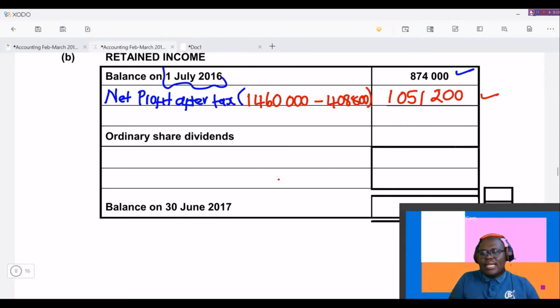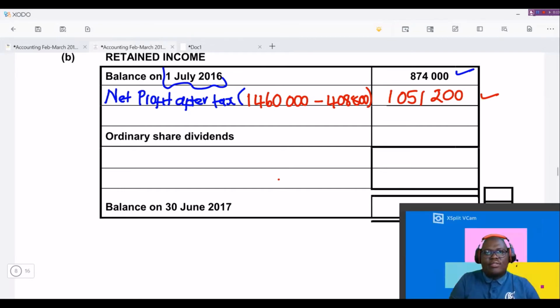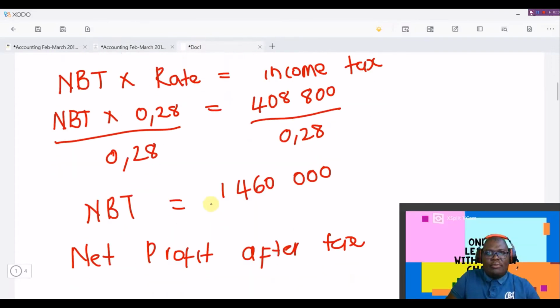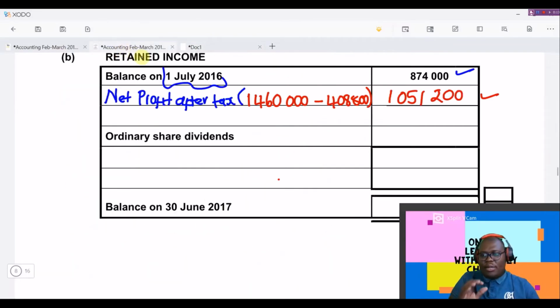Now when the examination marker marks your script, they are going to go through all this. They are going to look at the workings. So it's very important that you show somewhere all these workings that we've done. You show them on your answer script, okay, so that you can be able to earn part marks.